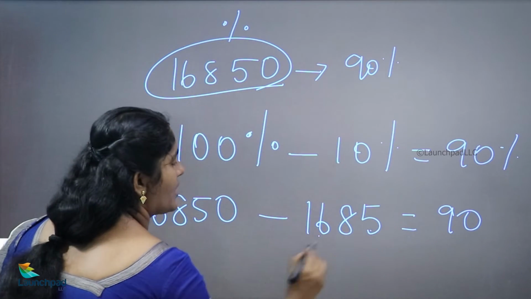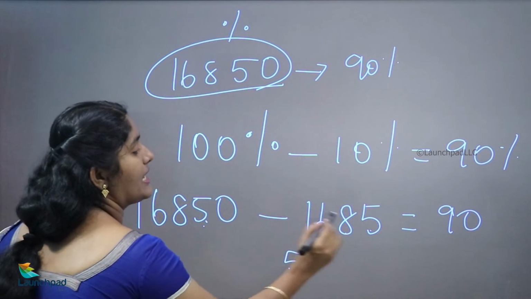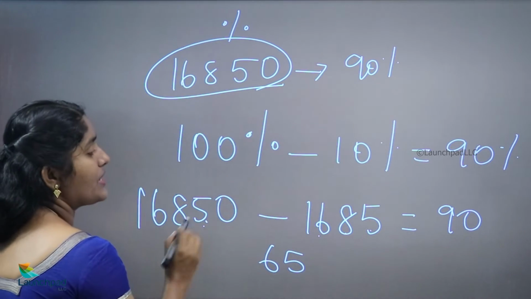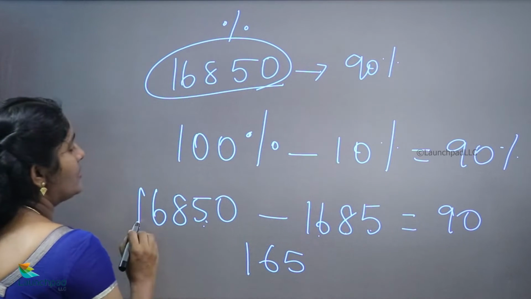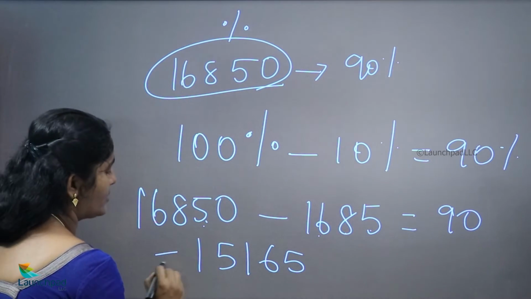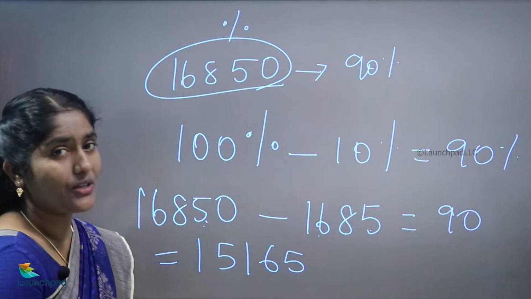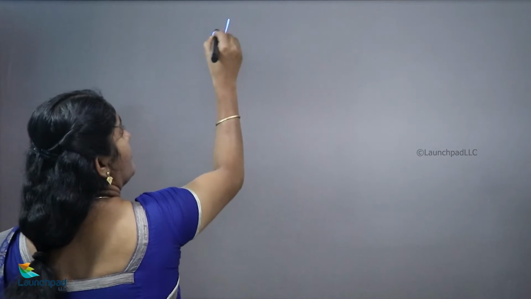So 10 minus 5 is 5, 14 minus 8 is 6, 7 minus 6 is 1, and 6 minus 1 is 5. So 15165 is your answer. Okay. If the end digit of the value is 0, it is very easy to calculate the 10%. In case your value is, for example,